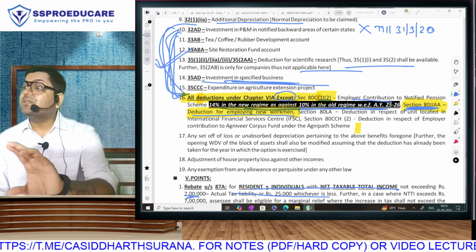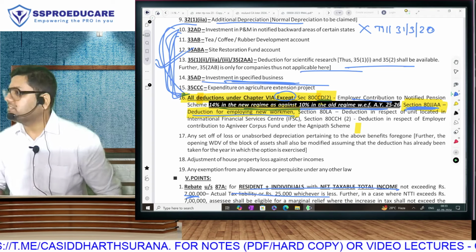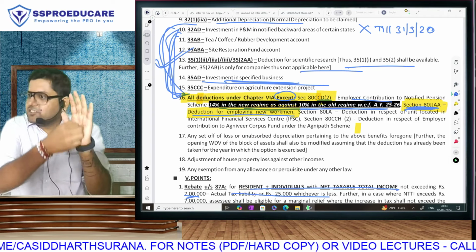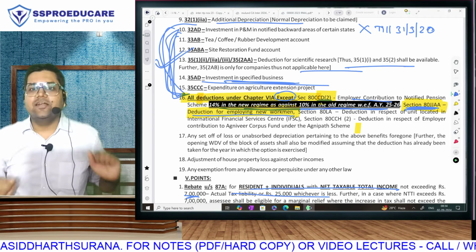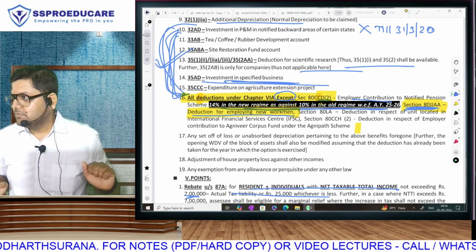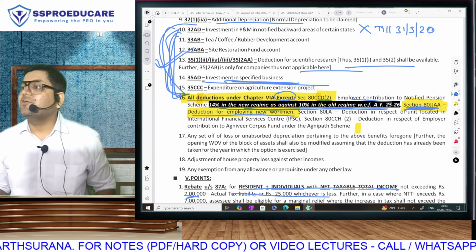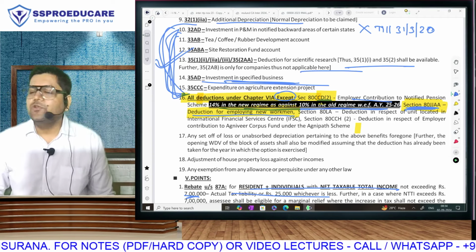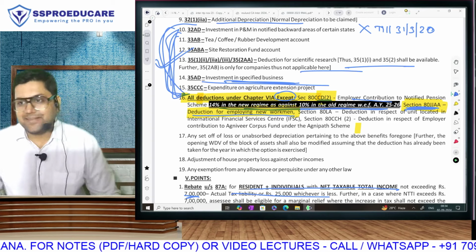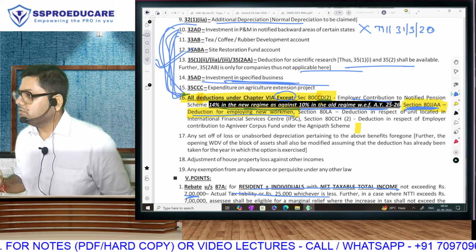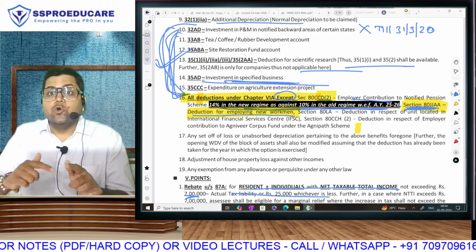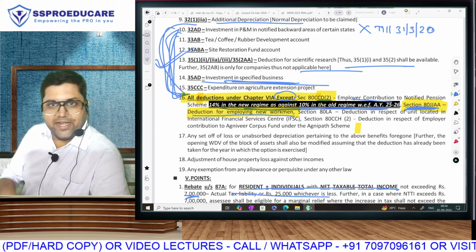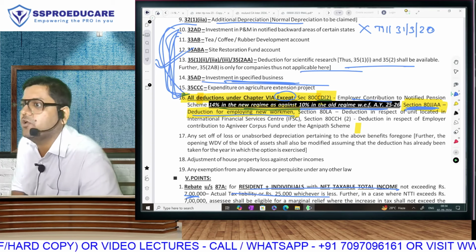And your institute gets a chance to ask you trick questions. They will give you a deduction of 80JJAA, tell you to calculate income and tax as per the old regime. Then they will add part 2, also calculate as per the new regime. You will be like, acha sir, in the new regime Chapter 6A is not allowed, but this is allowed. So you disallow all other deductions, but this will be allowed even in the new regime. Because of 80JJAA, there won't be any change in your income amount.